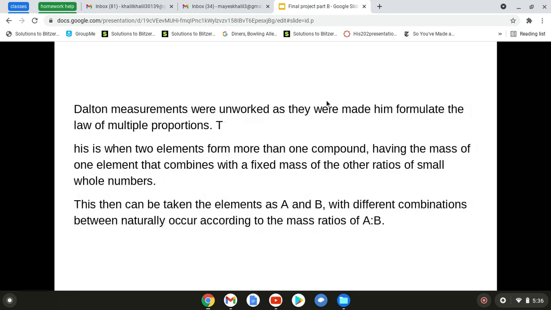Dalton's measurements were unworked, as they were made him formulate the law of multiple proportion. This is when two elements form more than one compound, the mass of one element that combines with a fixed mass of the other are in ratios of small whole numbers. The elements can be taken as A and B. The different combinations that naturally occur are according to the mass ratio of A and B.